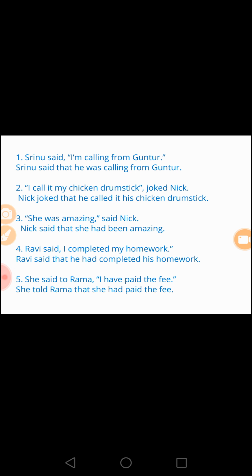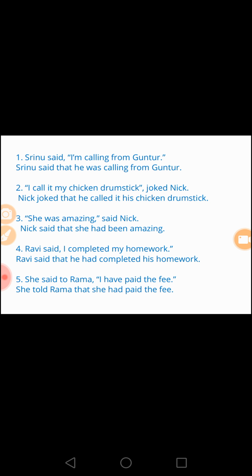Some more examples are as follows. Srinu said, "I am calling from Guntur." Srinu said that he was calling from Guntur. "I call it my chicken drumstick," joked Nick. Nick joked that he called it his chicken drumstick. "She was amazing," said Nick. Nick said that she had been amazing. Ravi said, "I completed my homework." Ravi said that he had completed his homework.